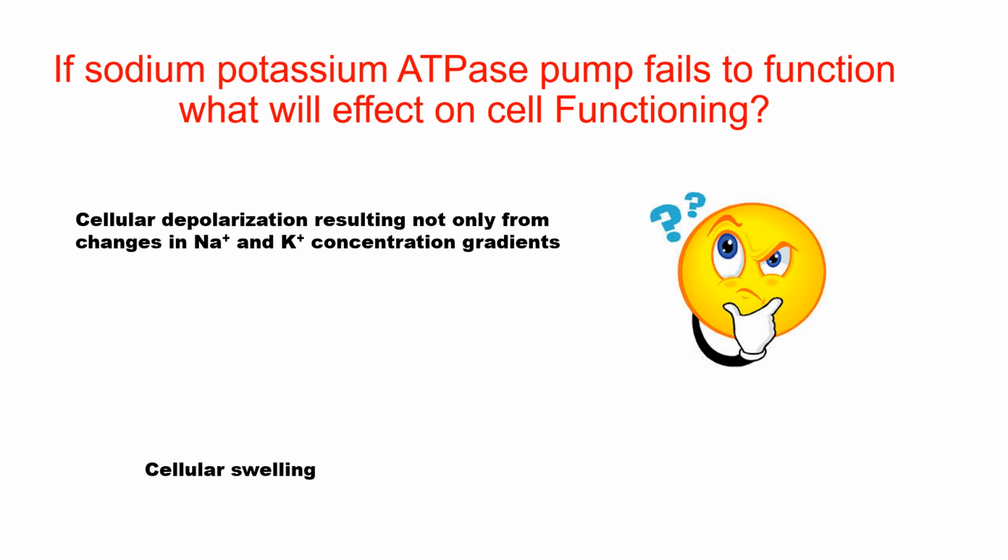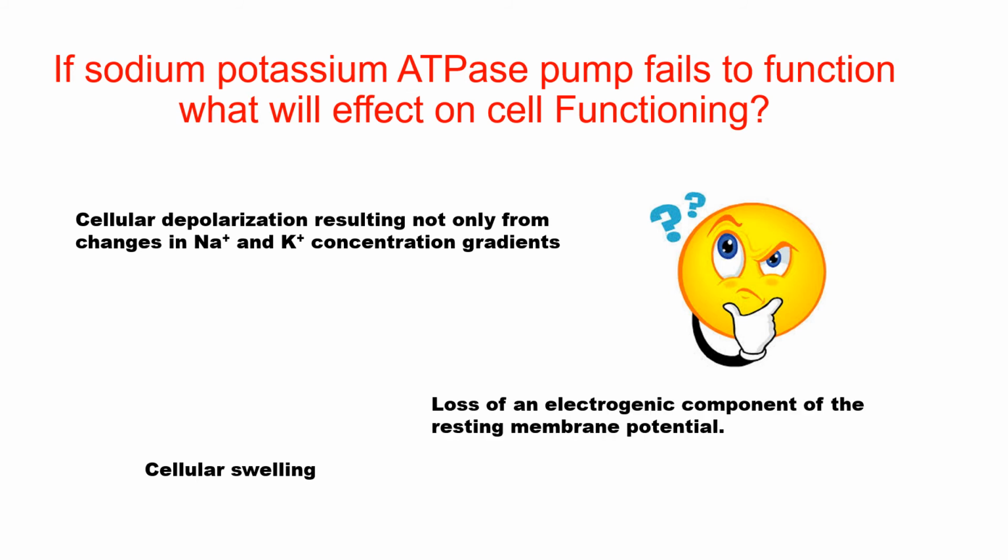The second change will be cellular swelling. This is again related to the sodium. When we have an increased amount of sodium inside the cell, then we have an increased osmotic effect, resulting in drawing of water, resulting in cellular swelling and then cellular dysfunction. Then we have loss of the electrogenic component of the resting membrane potential.